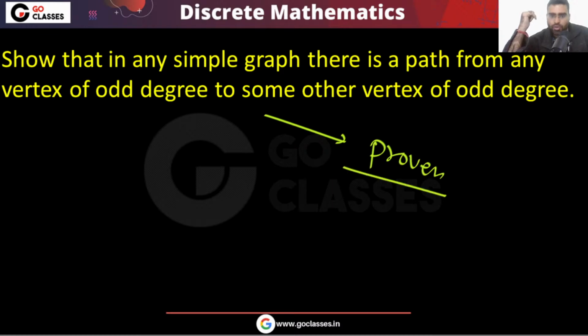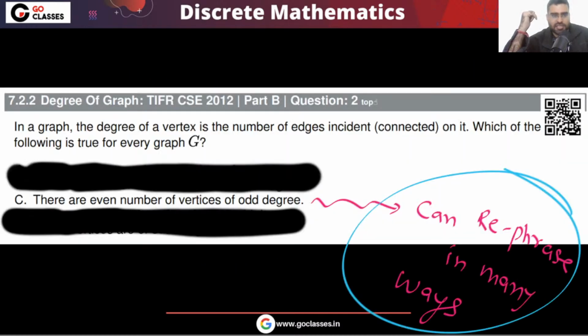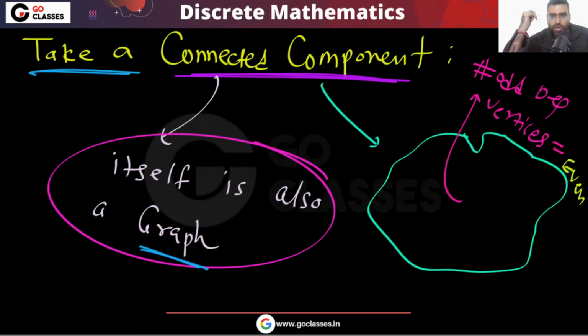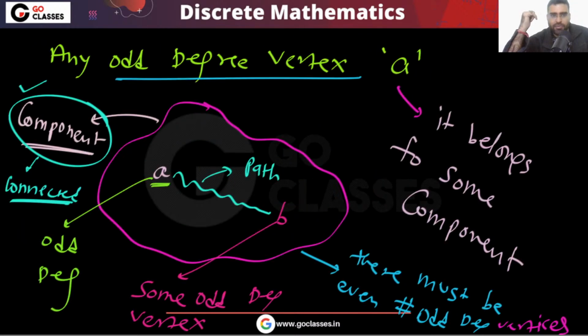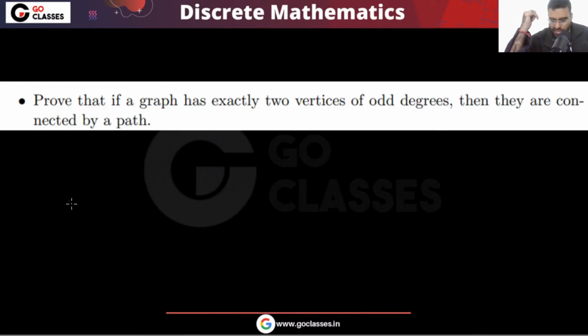What is another way to say this same statement? This same statement, this option number C, you can rephrase it in many ways. What is another way? Let me give you another way. This is another way. Read this question. Is this true?